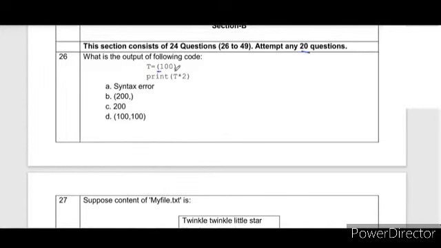t equal to 100, this is a tuple. When we multiply this by 2, t multiplied by 2, this value becomes 200, and here we have used print, so this will print the value. 100 multiplied by 2 will be 200.